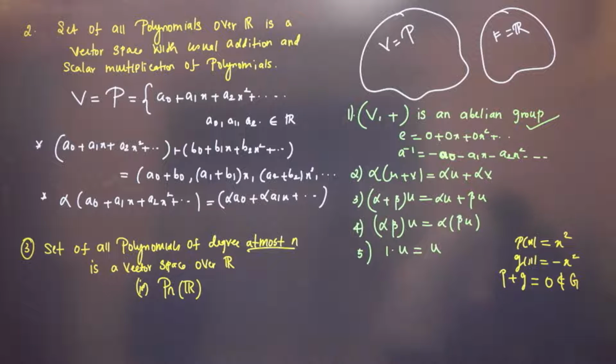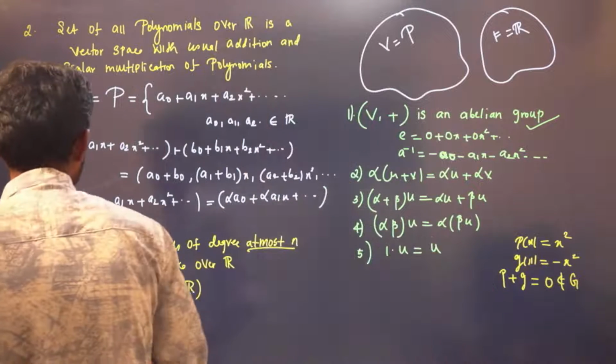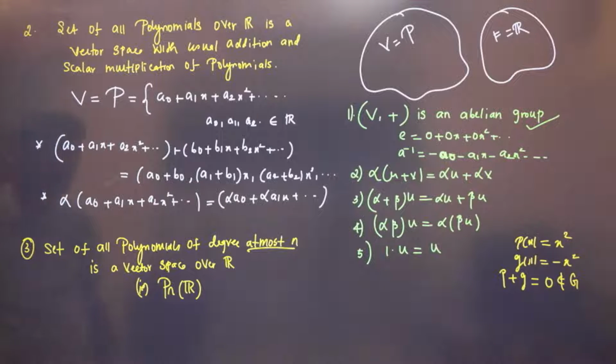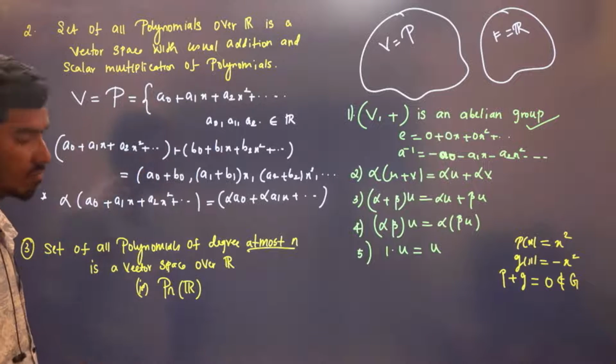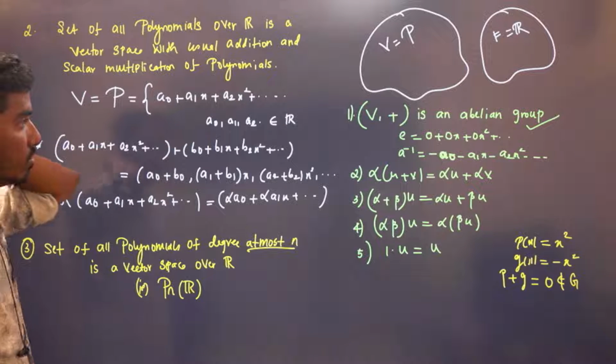If I reframe as at most, it will belong to V. But if I reframe as exactly, it will not be in V. So therefore, the set of all polynomials of degree exactly equal to n is not a vector space. V is not at all a group because it does not satisfy the closure property. But the set of all polynomials of degree at most n is a vector space over R. This is a subset of this, right? Pn of R is a subset of this P of R.